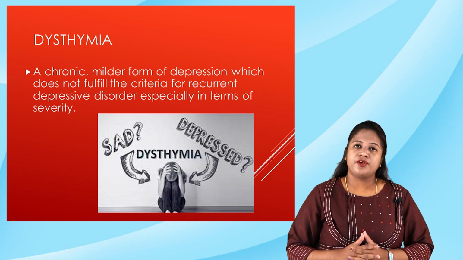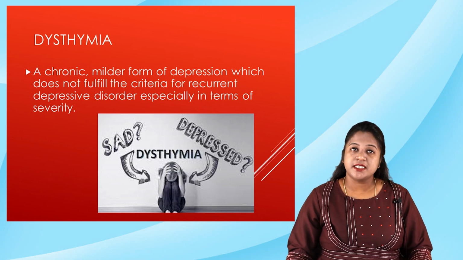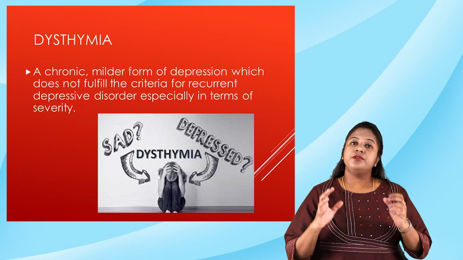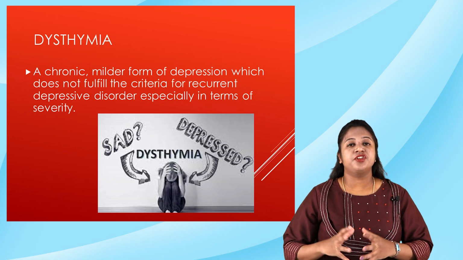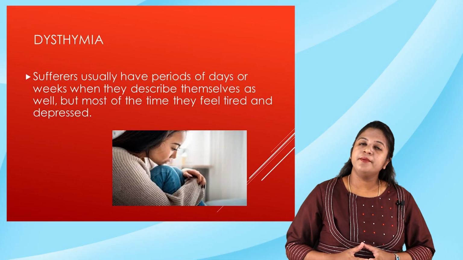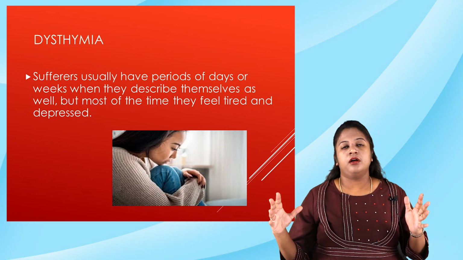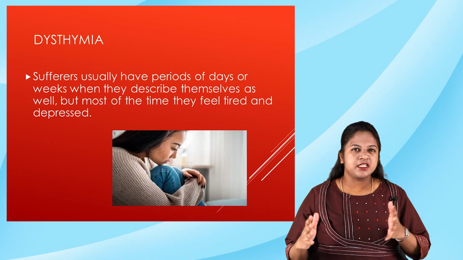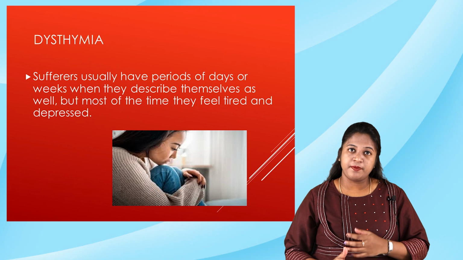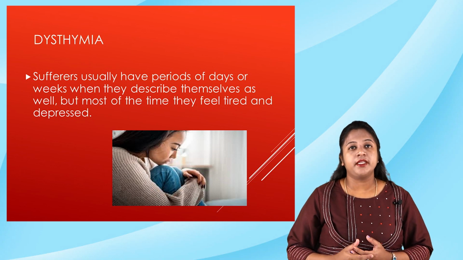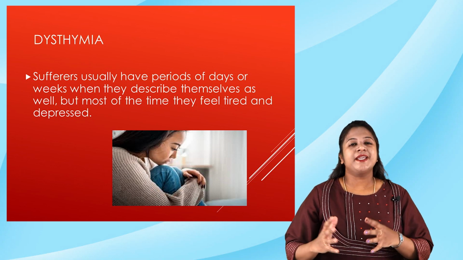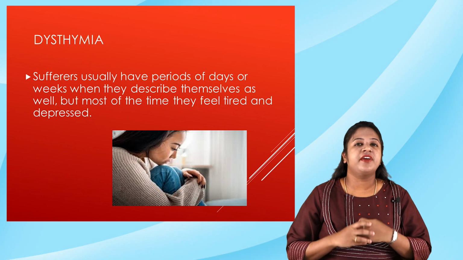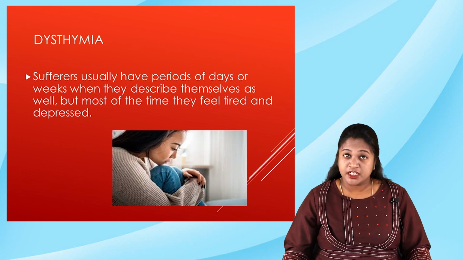That kind of disorder is called dysthymic disorder. If you come across such patients, they have a normal mood lasting a few days to a few weeks, but later on they end up with depression. At times they feel very tired and very depressed.